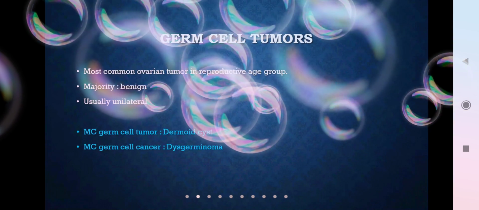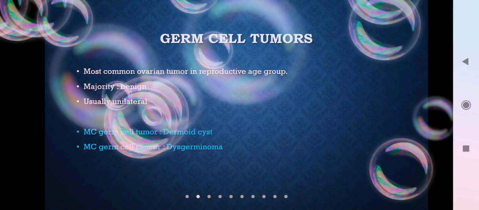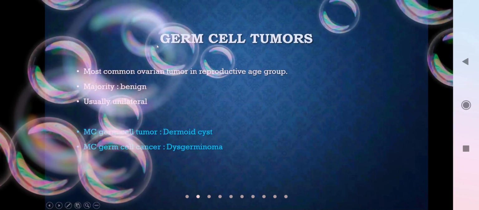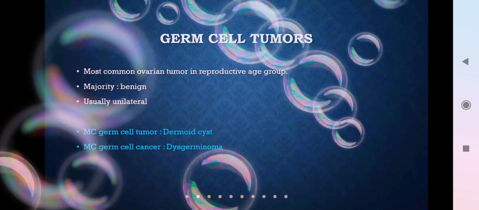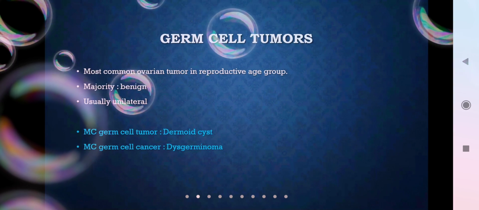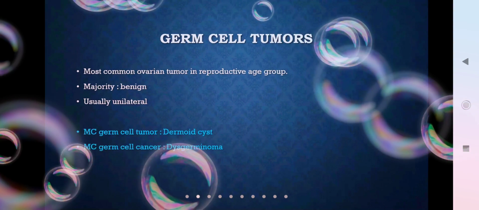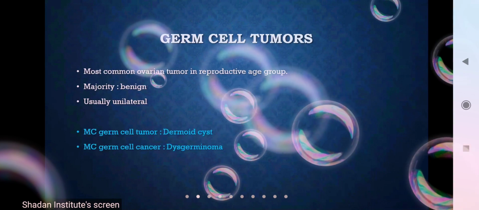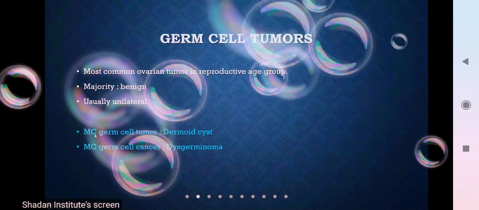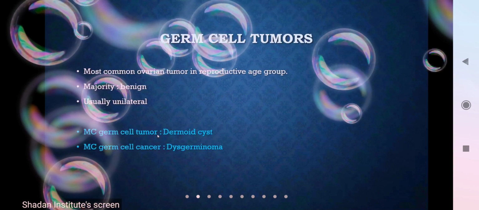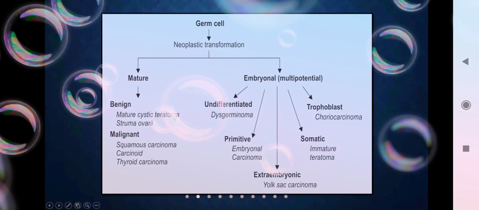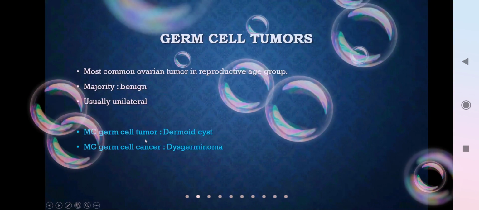So it is the most common tumor in the reproductive age group. As we have seen, the epithelial tumors were more common in the postmenopausal group, like 40 to 60 years or 50 to 60 years. So epithelial tumors were more common in the menopausal age group, whereas these germ cell tumors are more common in the reproductive age group. The majority are benign. Usually they are unilateral, and the most common germ cell tumor is dermoid cyst. As I showed you in this slide, mature cystic teratoma is nothing but a dermoid cyst. That is the most common germ cell tumor.